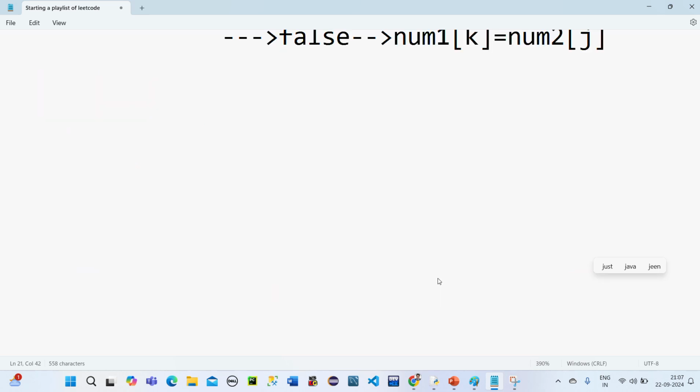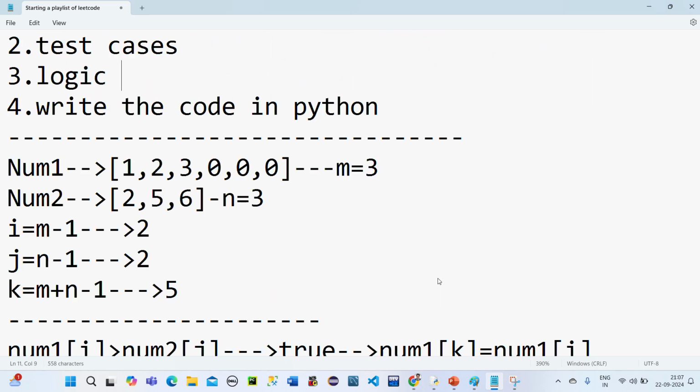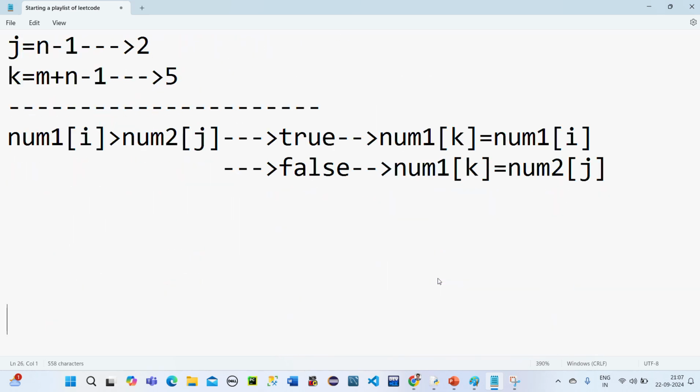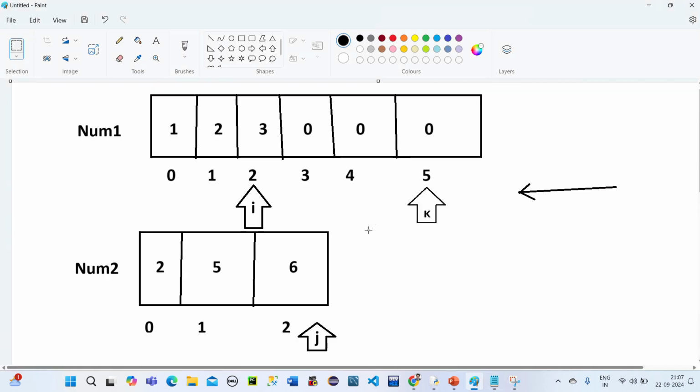So we'll see this. Let's see what happens here. First is, anyhow we have to store. I will just explain in this way so that it will be easier. Now let's see here. In this num, my position of i is here. Now we are going to compare. Num of i means 2, it is 3, and here it is 6. Is num1 of i greater than num2 of j? No, right? It is not greater.